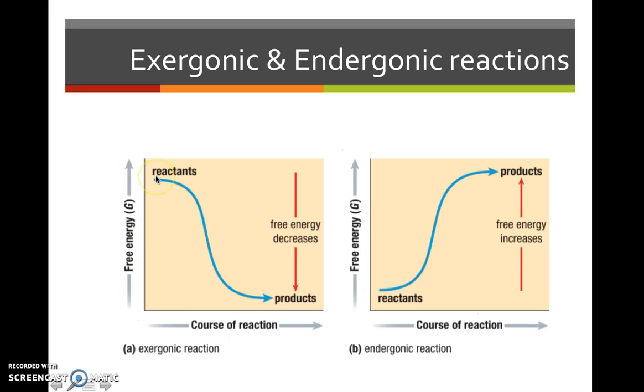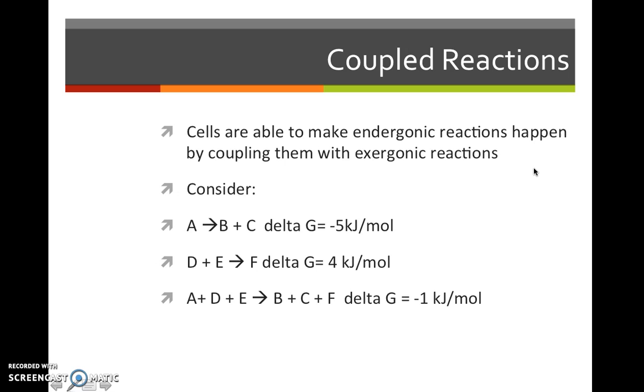So here you have your reactants, there you have your products, and the products have less free energy. And in the meantime, it's released that energy. Whereas in an endergonic reaction, you have things like CO2 and water, and you put energy in, and you can get a product like glucose.